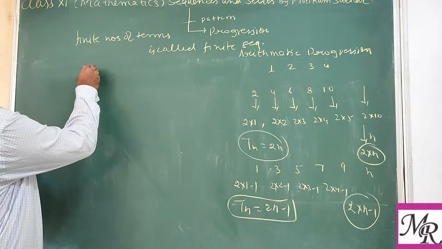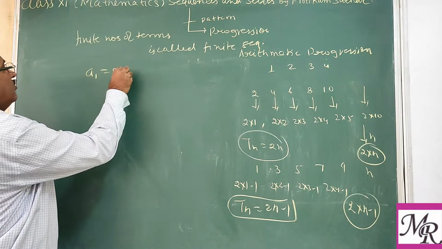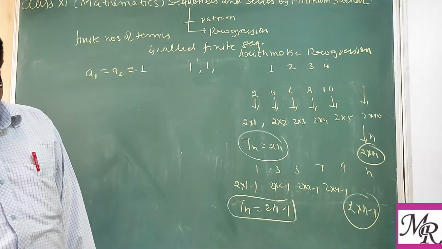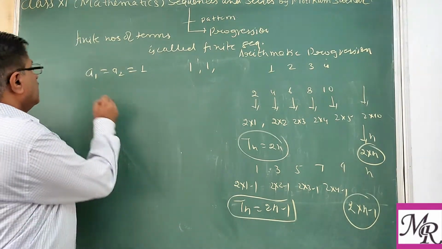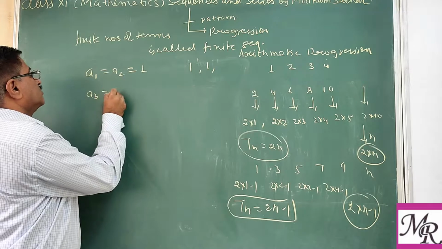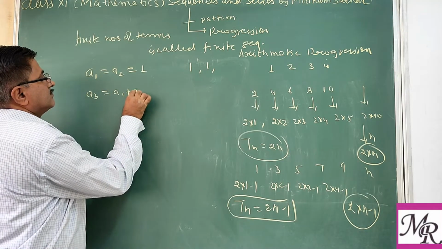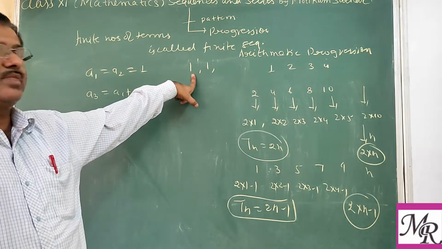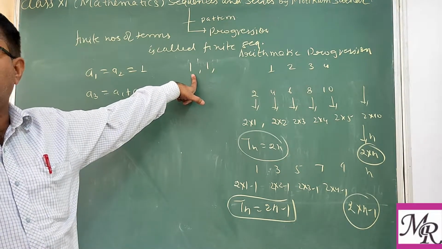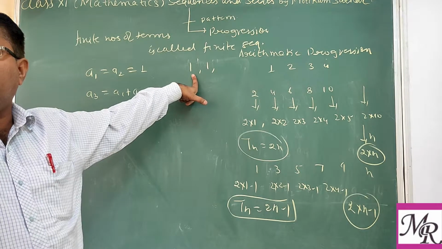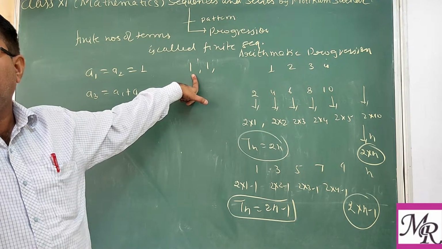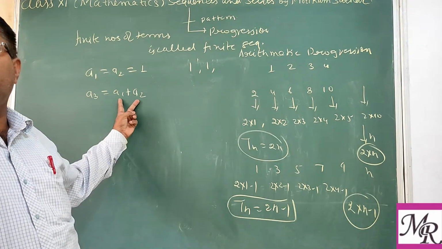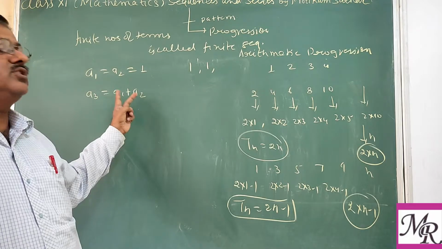Suppose we are given that the first term and second term are both equal to 1, like 1, 1. Then the third term has a relation: it is the sum of the previous two terms. If we consider a sequence in which the first and second terms are the same, but after the first and second, each succeeding term is equal to the sum of the previous two terms.